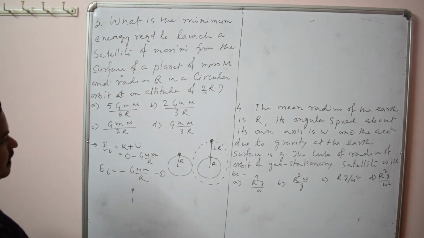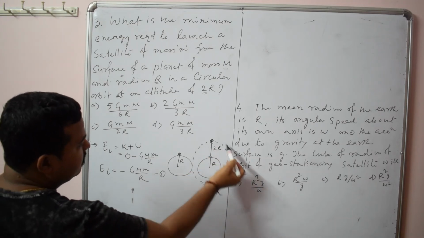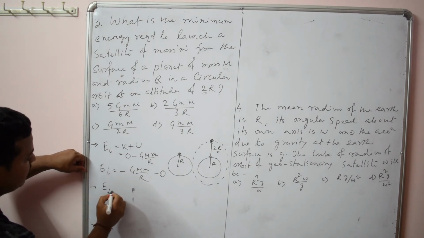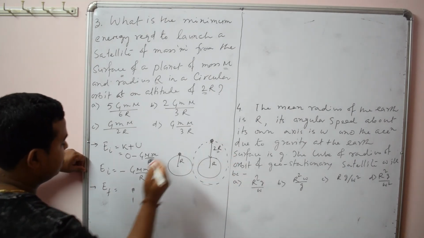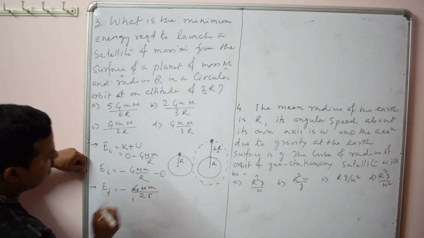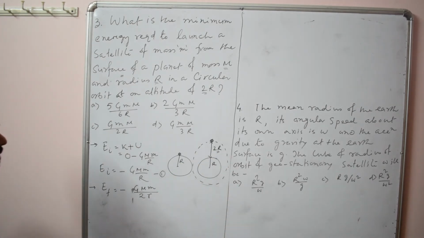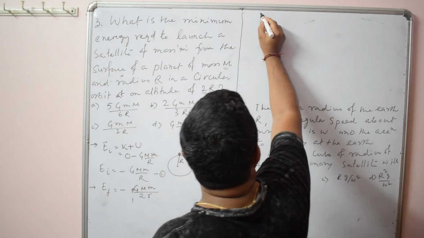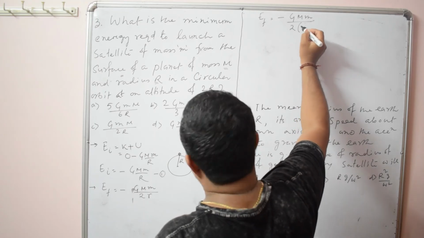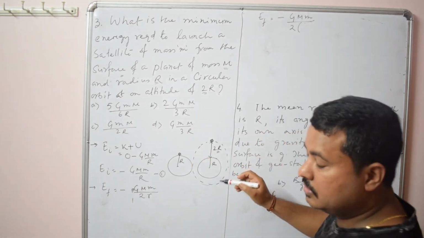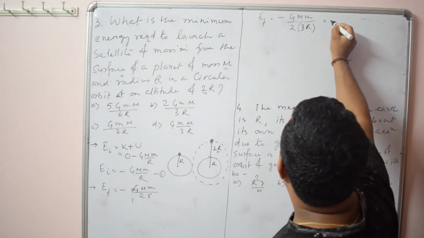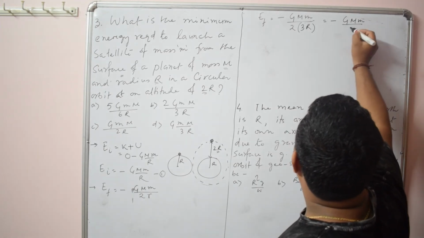And when it is orbiting around the earth at an altitude of 2r, what will be the total final energy? I have given you the formula for the total energy of a satellite, that is minus GMm by 2R. Here R is the radius of orbit. R means what? It is 3r, because distance is always measured from the center, radius of orbit from the center, so it is 3r. So minus GMm by 6r.